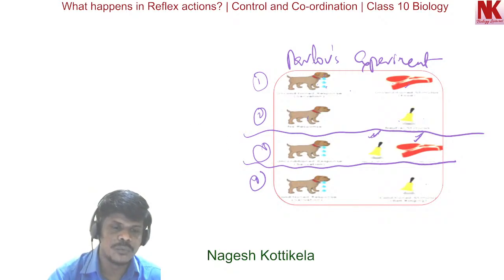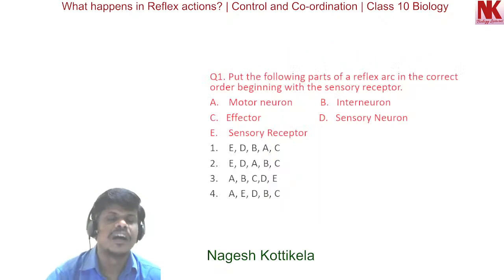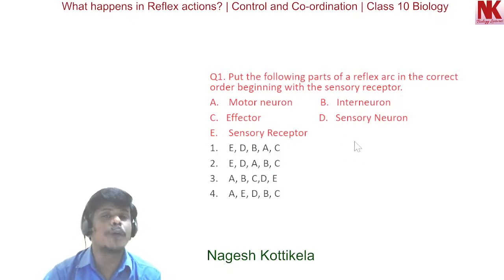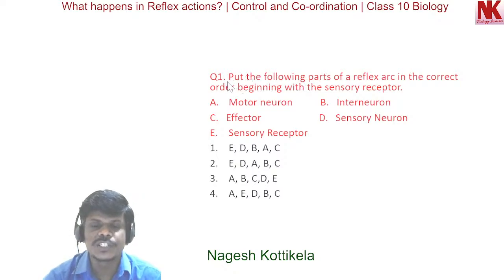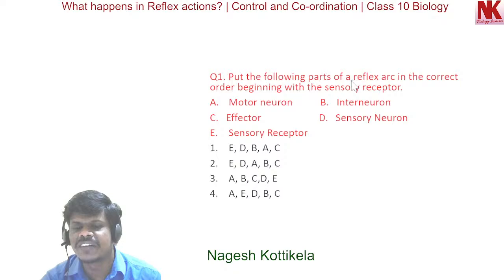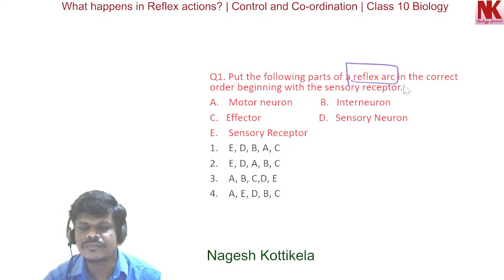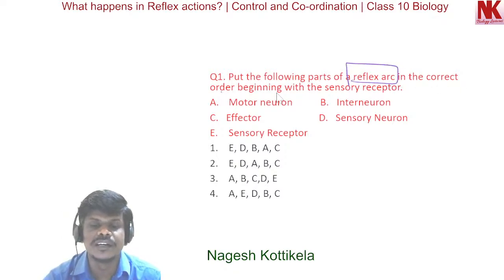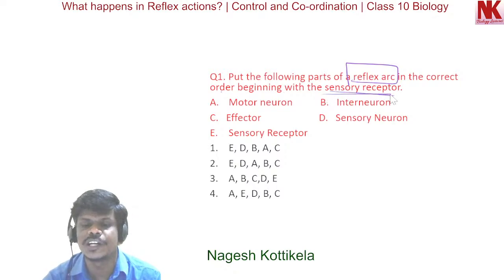Okay, now let's discuss some questions based on the topic that I have discussed so far. First question: put the following parts of a reflex arc in the correct order, beginning with the sensory receptor.